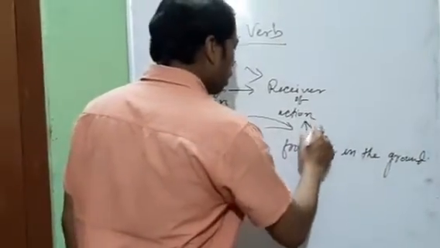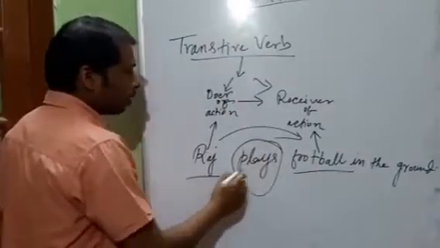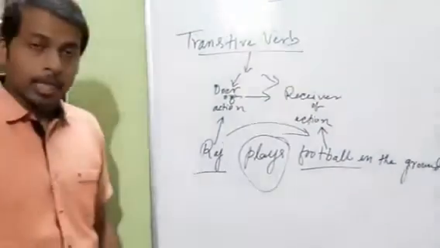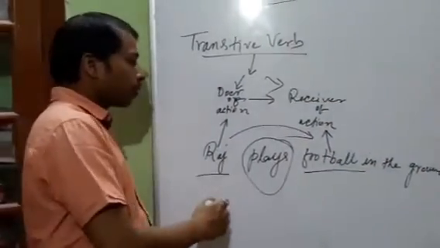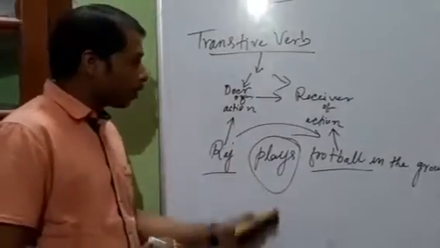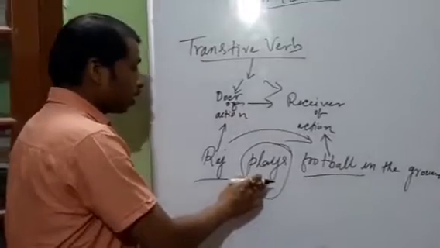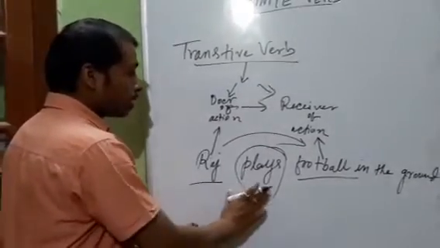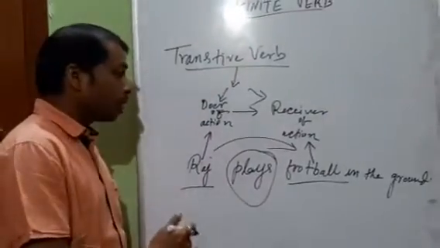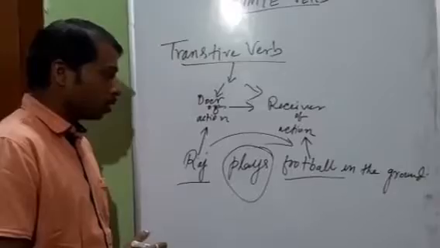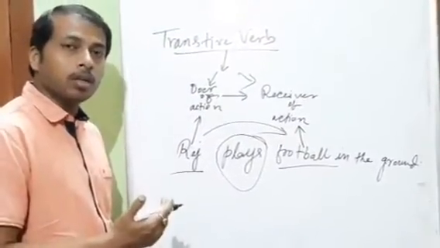Football is the receiver of the action. And plays is the action that is happening. Hence, this type of verb is regarded as transitive verb because the action gets transferred from the doer to the receiver. Raj plays what? Raj plays football.